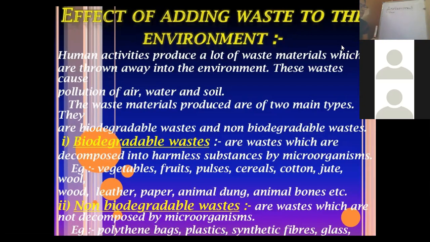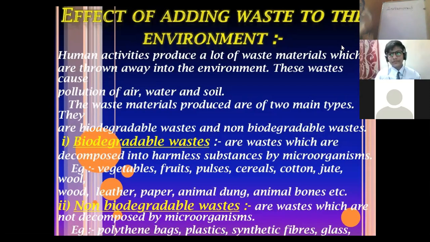This environment has two basic components: one is the abiotic component and one is the biotic component. We have to understand what is abiotic and biotic. Abiotic components are those components which are non-living, like air, earth, soil, water. Air, soil, and water make up the different components of this environment.